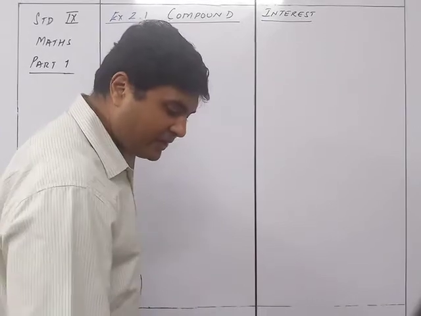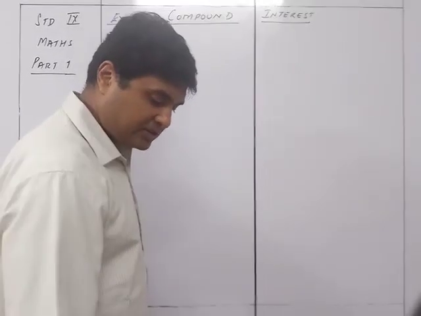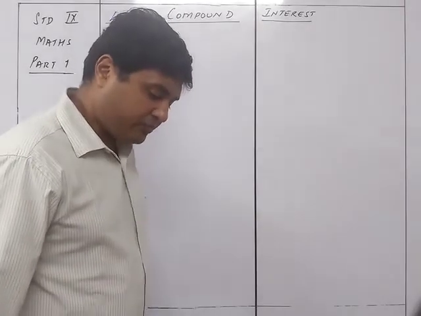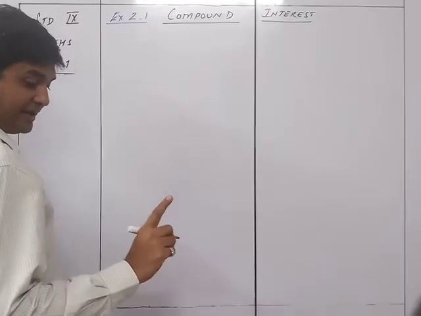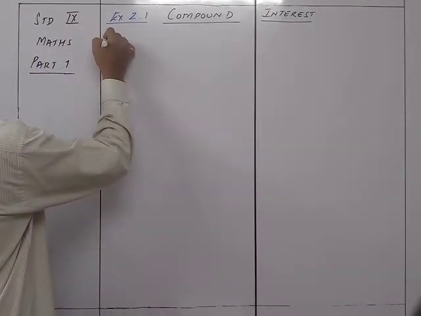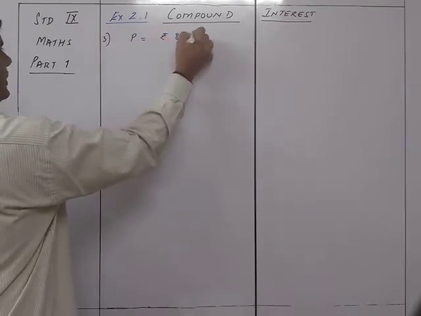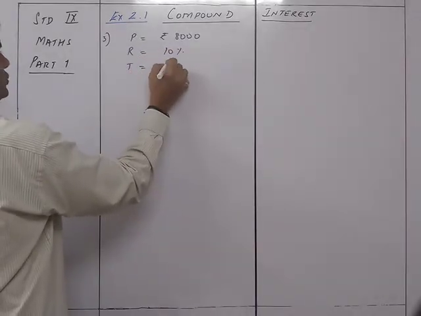Okay, question number 3. Calculate the compound interest for the second year on 8,000 invested for 3 years at 10%, and also find the sum due at the end of third year. So compound interest for the second year is asked, so we will do it that way. So first, principal is equals to rupees 8,000. Rate of interest is equals to 10%. T is equals to 3 years.